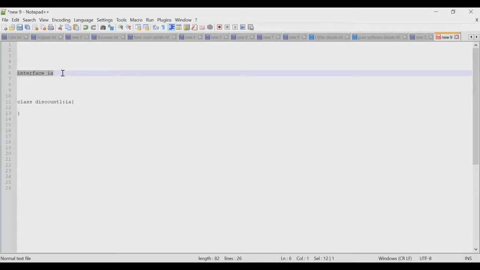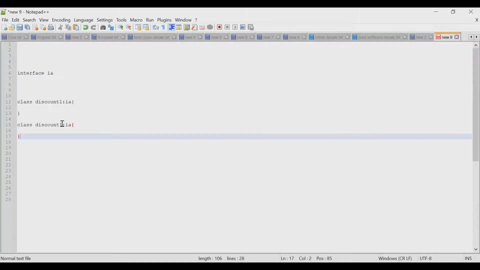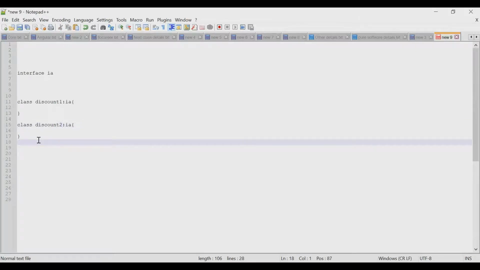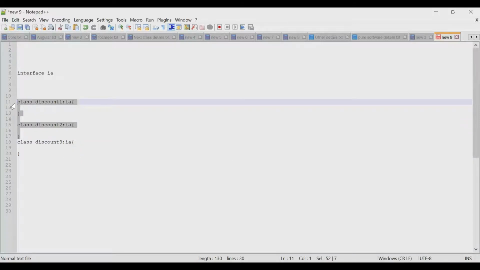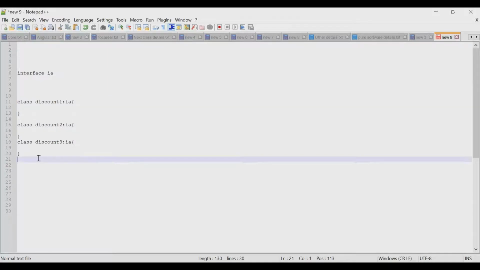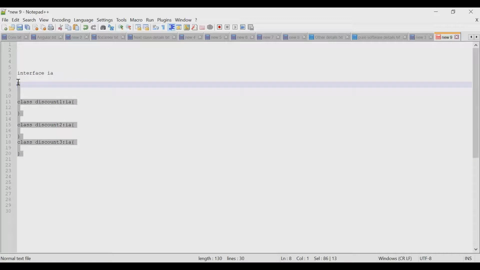Abstract class means we define some basic implementation. Up to you whether you want to use the same detail or add some extra detail. As of now, we have taken the example of interface. We will define the first one, then the second, then the third. So there will be no changes in the existing class. This is what the open close principle is saying. Is it clear to everybody?